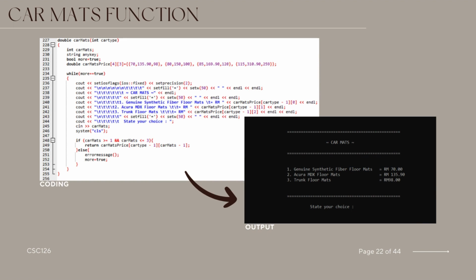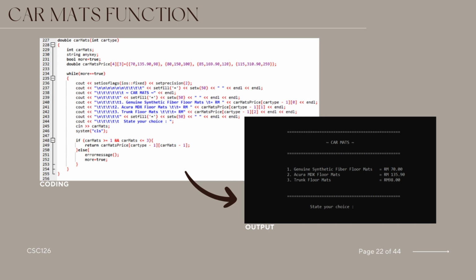This part of the code creates a function to let users pick car maps. It has variables like car maps to remember the user's choice, any key for user interaction, and more to control the loop. There's a 2D array called car maps price, storing prices for various car map types and car models.